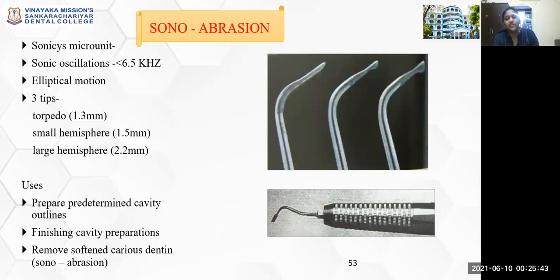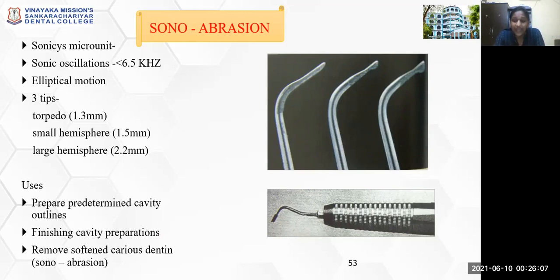So next is sono abrasion. It uses a sonic unit where there will be sonic oscillations of the tip in elliptical motions. There are three tips that are being used: torpedo, small hemisphere, and large hemisphere. It is also used for cavity preparation only.